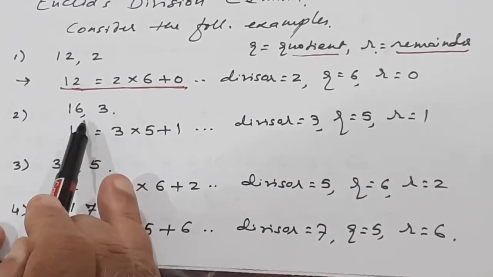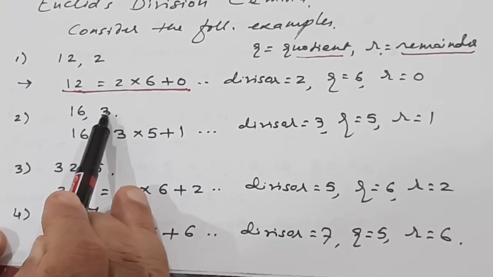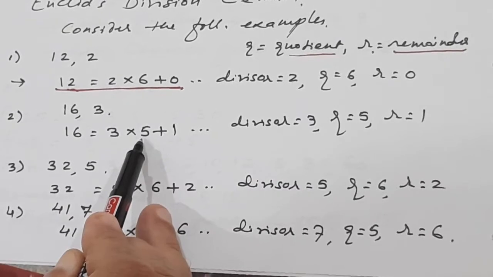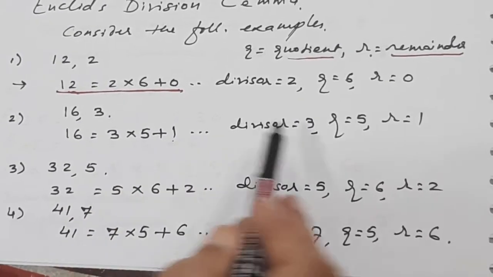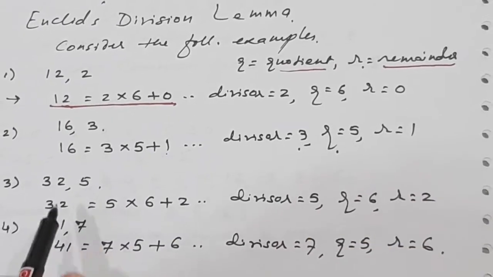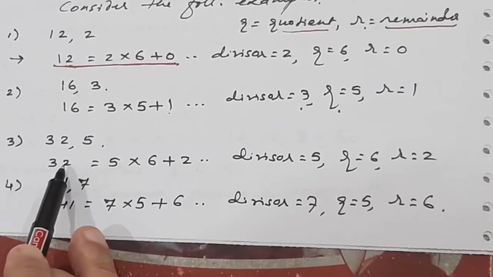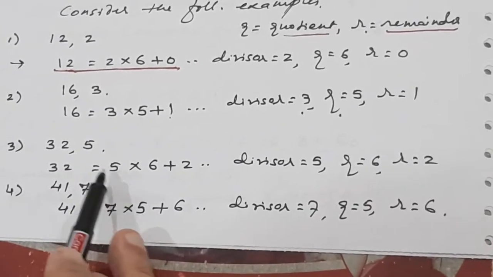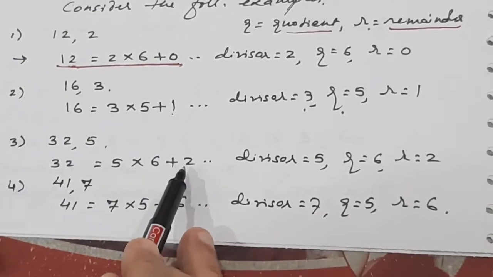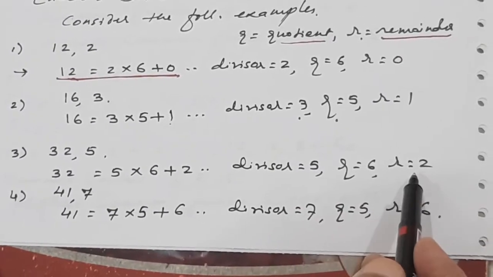Let us take another example, 16 and 3. 16 is divided by 3. Divide 16 by 3, you will get quotient 5 and remainder 1. So here divisor is 3, quotient is 5, remainder is 1. Now let us take another example, 32 and 5. 32 divided by 5: 5 sixes are 30, remainder is 2. So divisor 5, quotient 6, remainder 2.